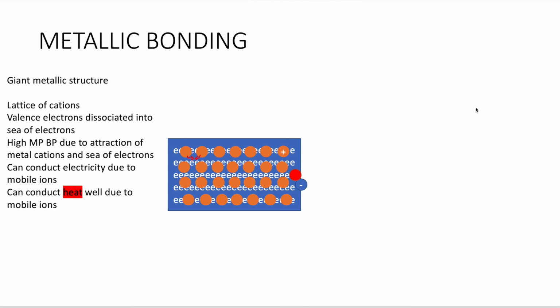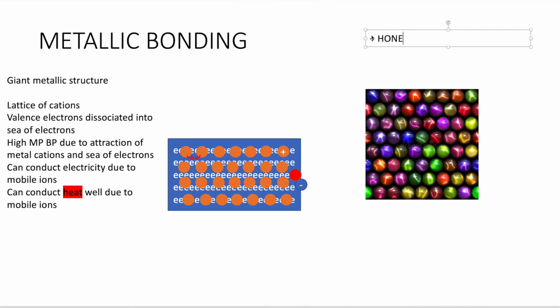Its electrons in the sea of electrons are free to move from one point to another. Therefore, heat conductivity is good in metals because the electron particles can carry the heat energy and travel from one point to another quickly. Electrical conductivity is a given. It has mobile electrons. It can carry charges from one point to another.